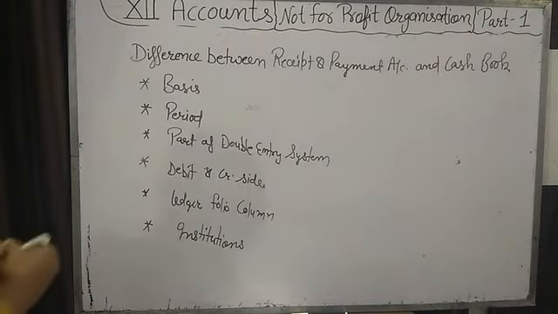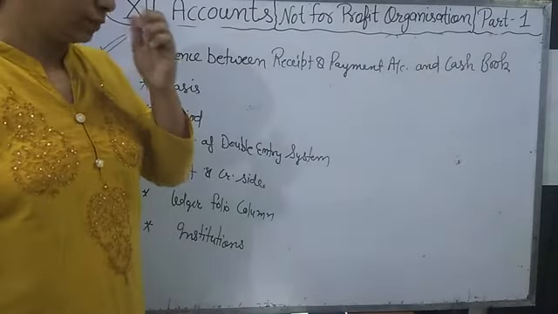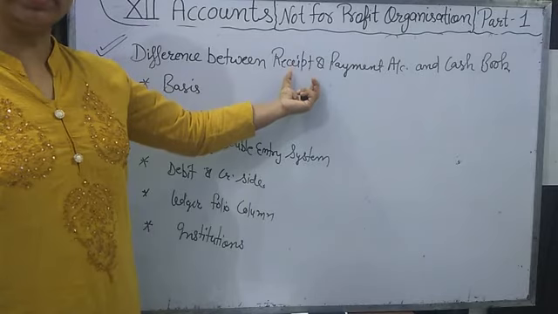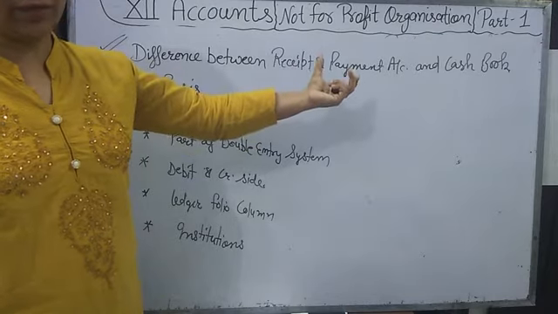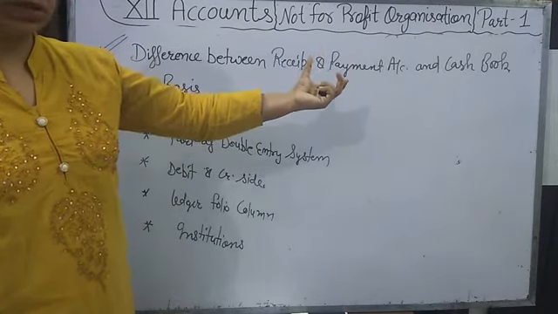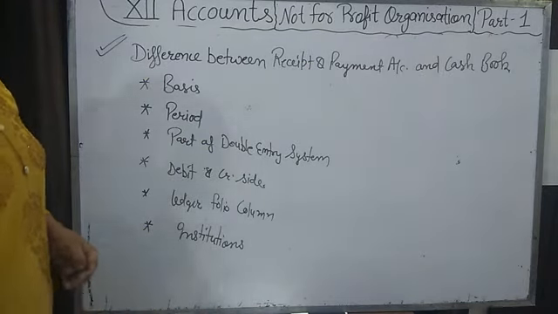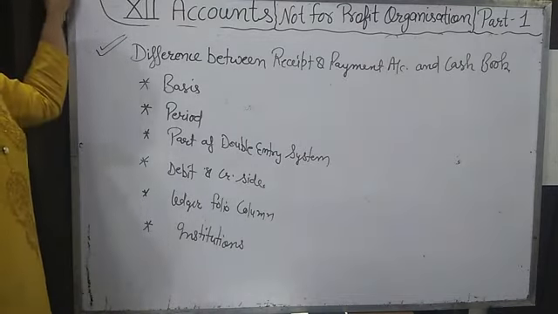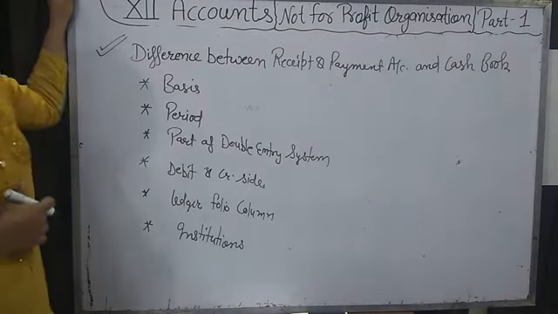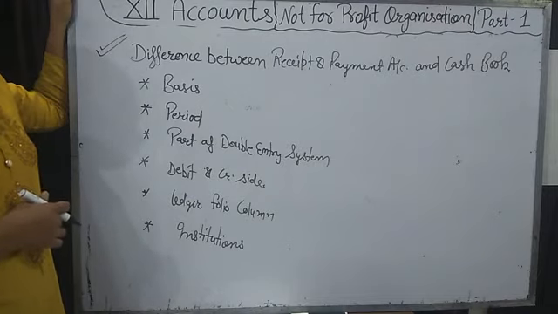Yes friends, now the next topic is the difference between receipt and payment account and cash book. I have told you that in the receipt and payment account we record the cash, how much and from where cash is coming and how much we are paying in cash. In the cash book also, we record cash receipts and payments. So some differences are there. In a 1 mark question it can come, what is the difference between receipt and payment account and cash book. So that's why we are discussing the theory. Okay, the 1 mark question will come from the theory portion.